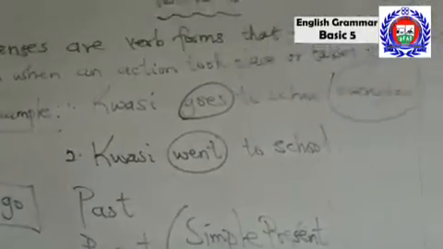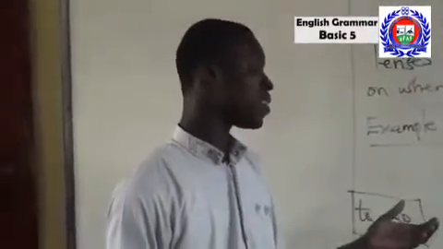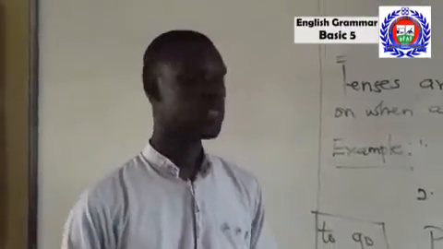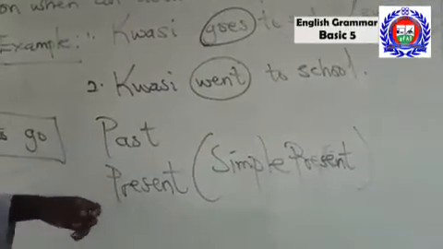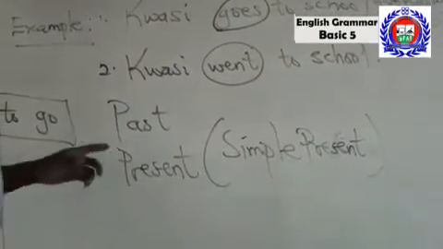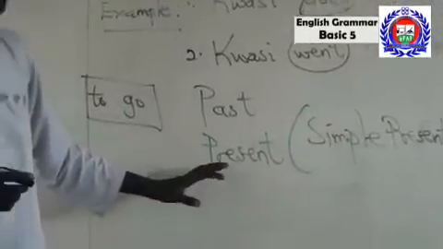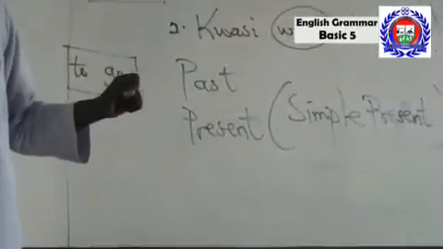One would ask, Uncle, when we were in BS 4, we were told that tenses have 3 different forms: the past, the present, and the future. We shall get there. But the reason why I didn't add the future tense was that in English we believe that the tense form does not change.